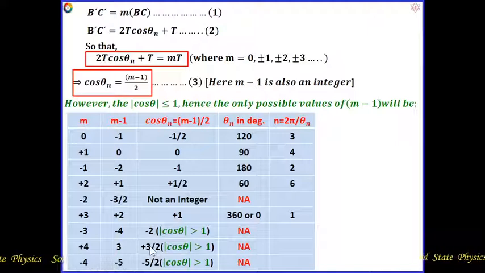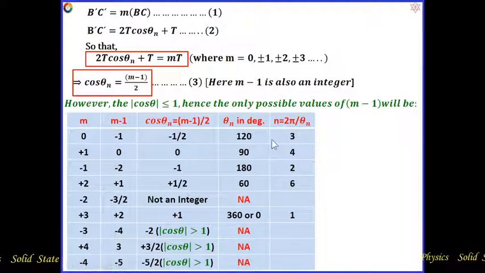because it is not an integer. Even if the cos theta mod value is also greater than 1, here also the cos theta mod value is greater than 1 and also not an integer. So for those higher m values, they cannot be considered, not applicable. So whatever we got, these are our final things that we have to accept.